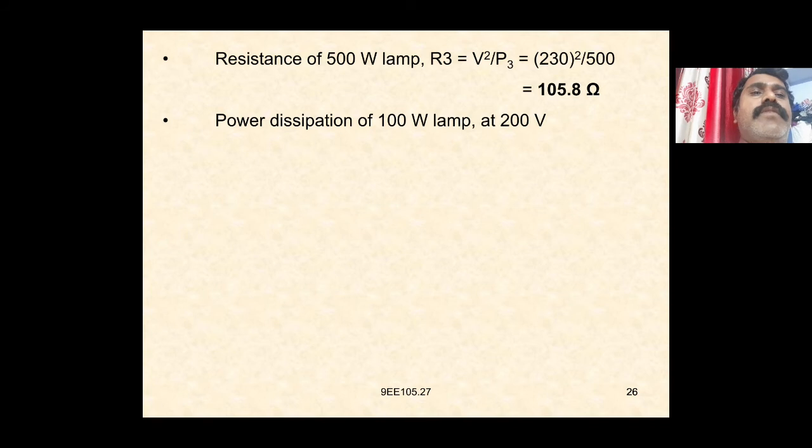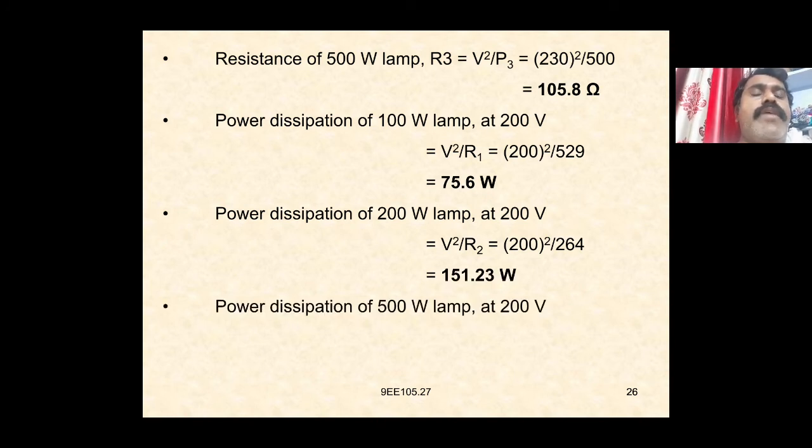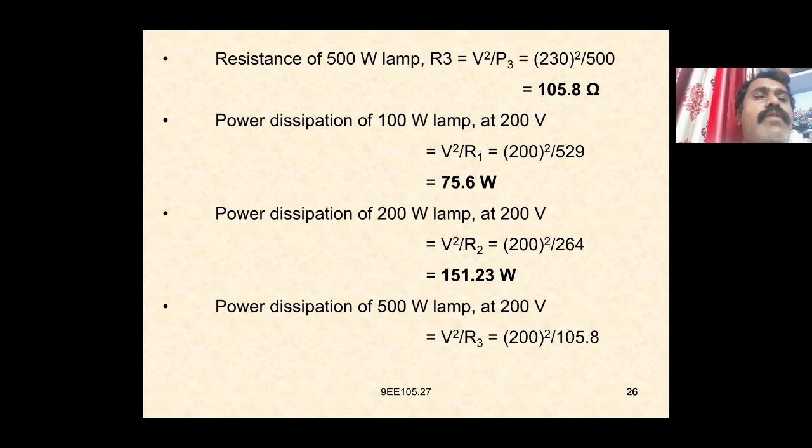The power dissipation of the 100 watt lamp at 200 volts is equal to V square by R1, which is equal to 200 square by 529, which is equal to 75.6 watts. The power dissipation of the 200 watt lamp at 200 volts is equal to V square by R2, which is equal to 200 square by 264.5, which is equal to 151.23 watts. The power dissipation of the 500 watt lamp at 200 volts is equal to V square by R3, which is equal to 200 square by 105.8, that is 378.1 watts.